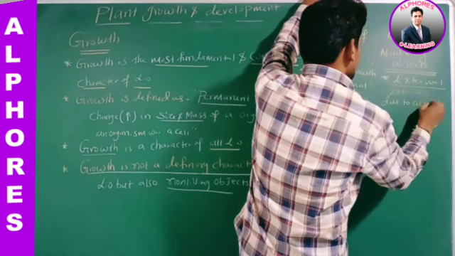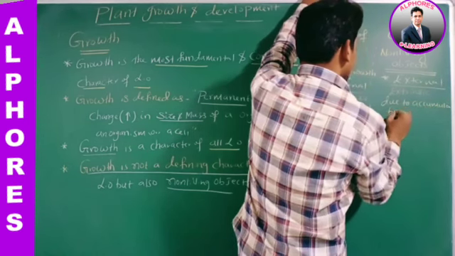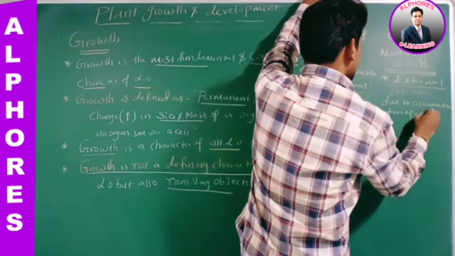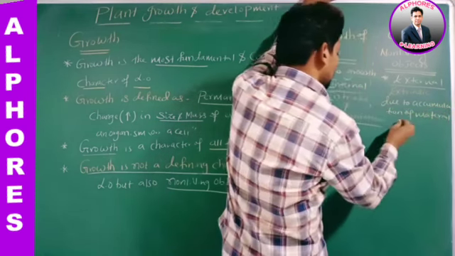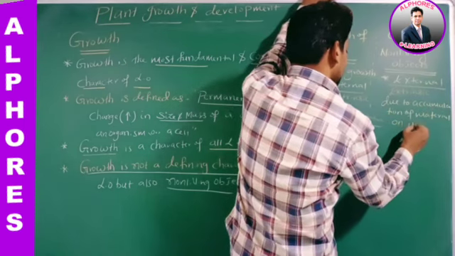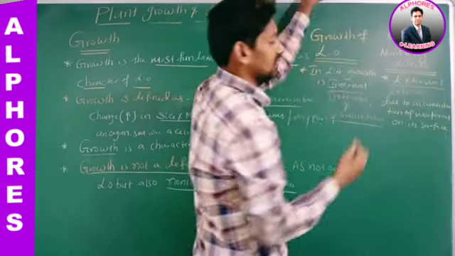Due to accumulation of material on the surface of the non-living object.